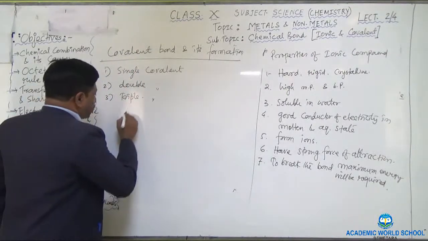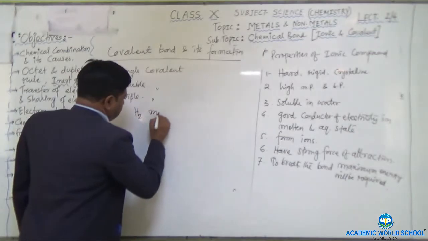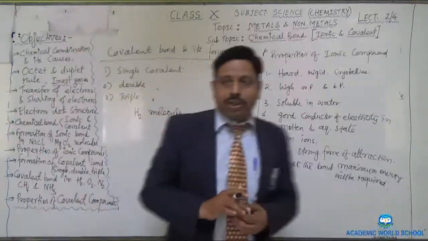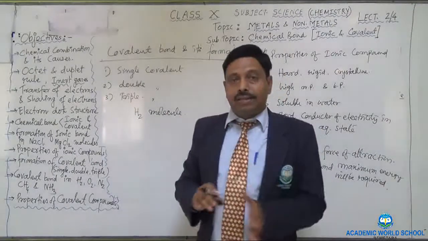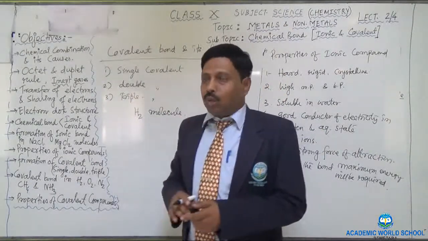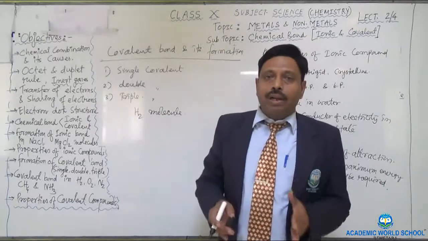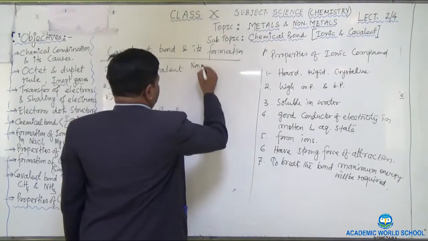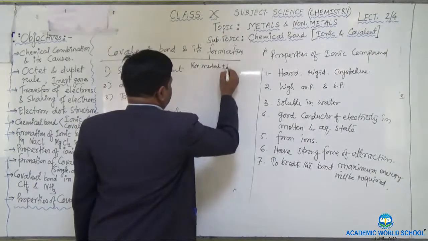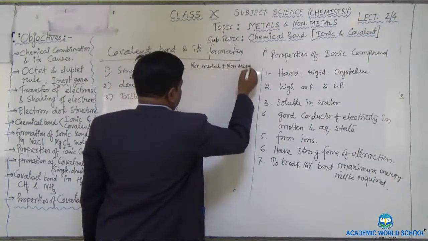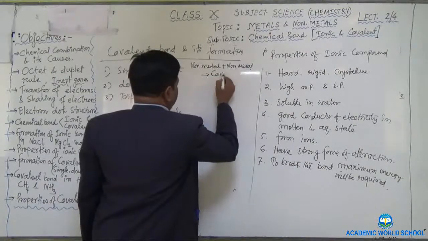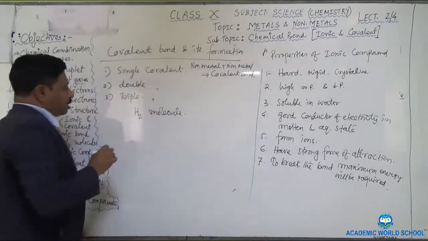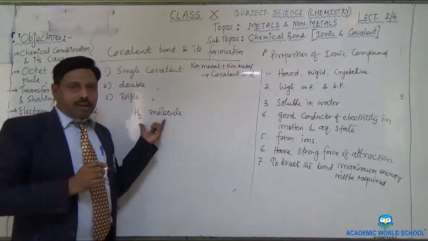Now I will explain you how the bond is going to form, taking examples. Let us start with your hydrogen molecule. Here one thing you remember, as I told you that ionic bond forms in between the metals and the non-metals. Similarly, covalent bond forms in between the non-metal and the non-metal. When a non-metal reacts with another non-metal, then your covalent bond is formed.